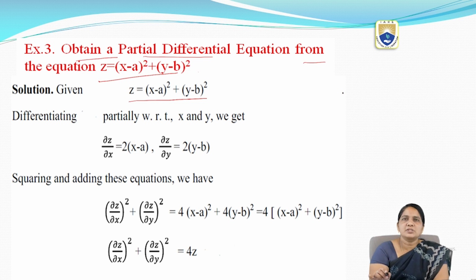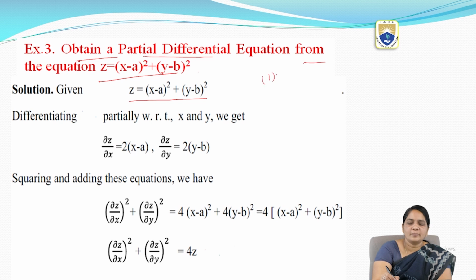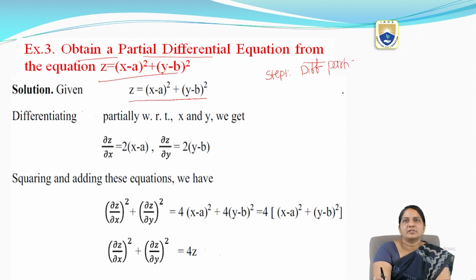What is the procedure we have been following up to now from the previous two problems? Step 1: differentiate partially with respect to x and y. That is the first step we have to do.